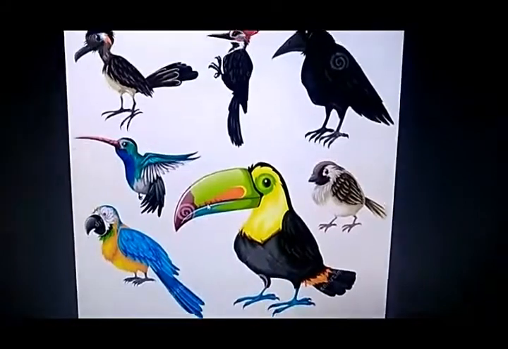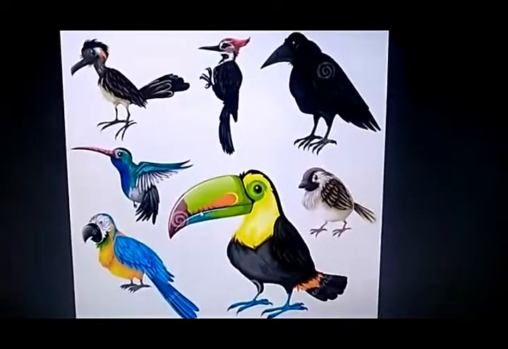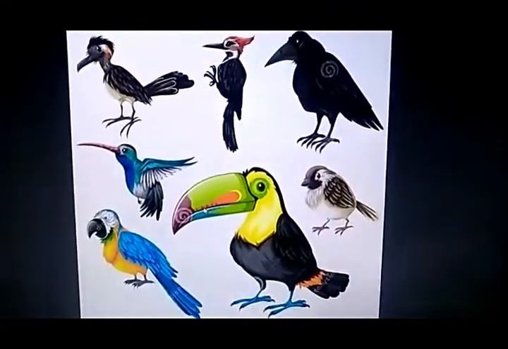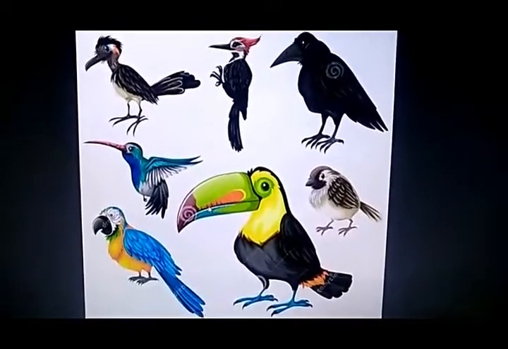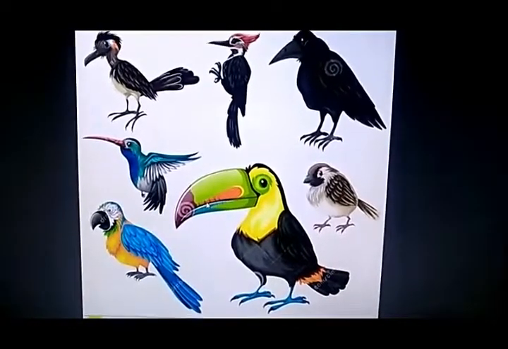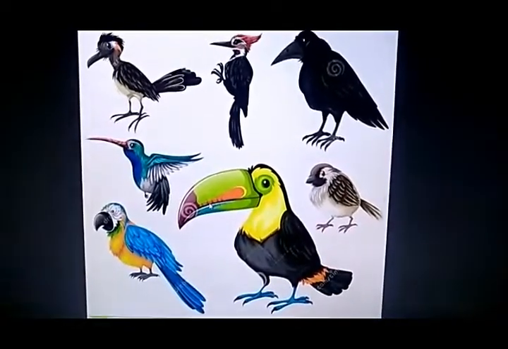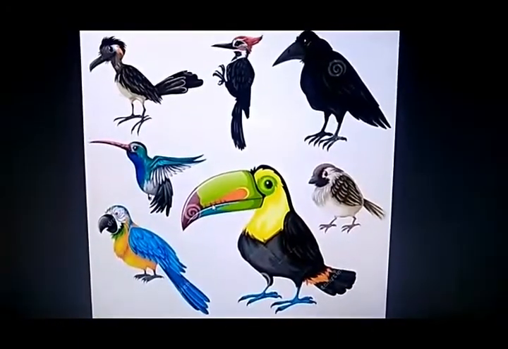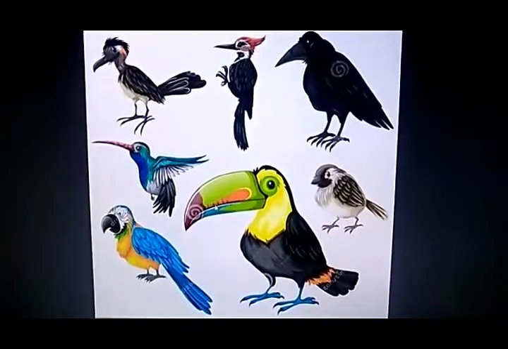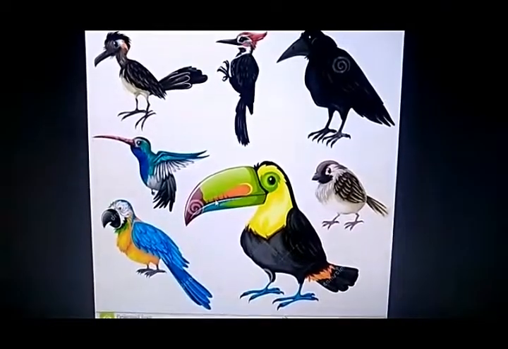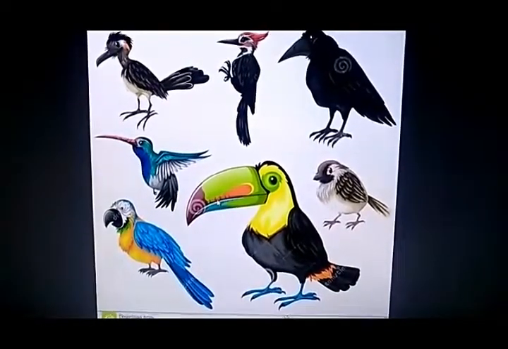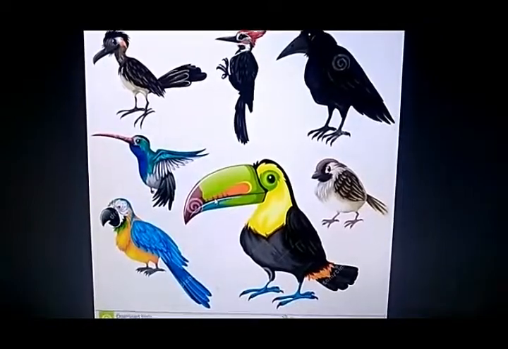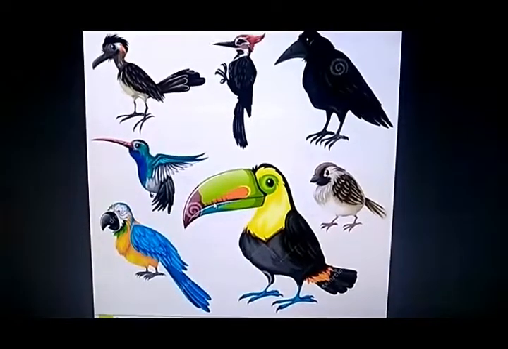So dear children, today we have learned about birds. Can you tell me which is the national bird of India? Yes, it is peacock. And one more important thing, can you name a bird which cannot fly but runs very fast? Yes, it is an ostrich.